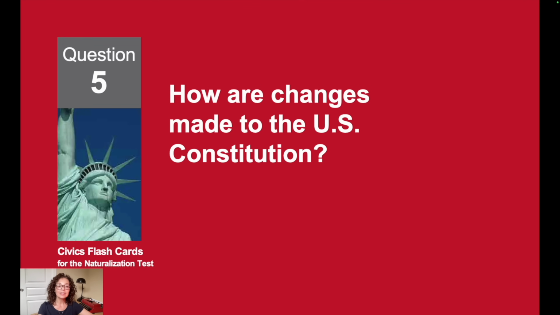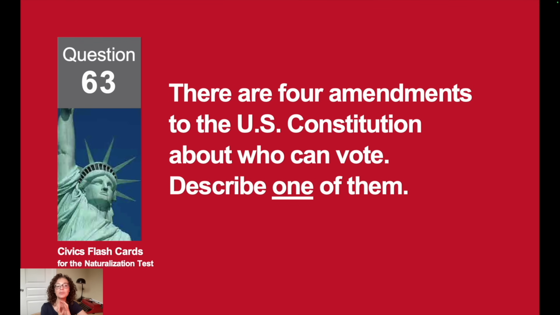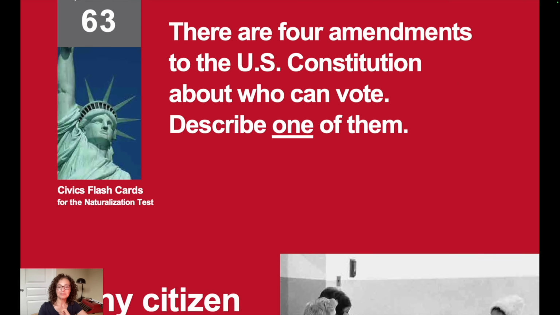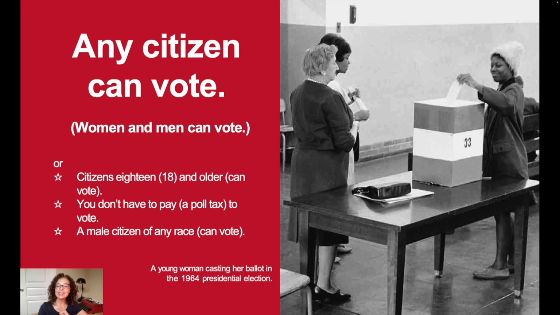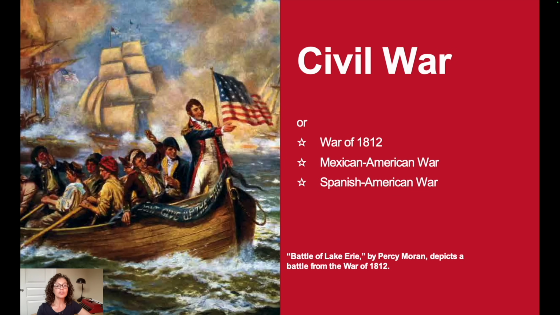How are changes made to the U.S. Constitution? Through amendments. There are 4 amendments to the Constitution about who can vote. Describe one of them. Any citizen can vote. Name one war fought by the United States in the 1800s. The Civil War.